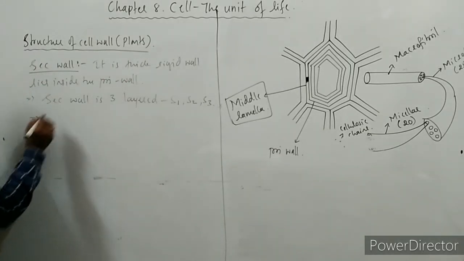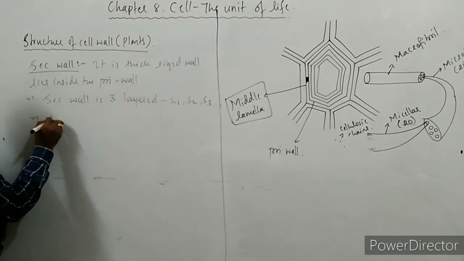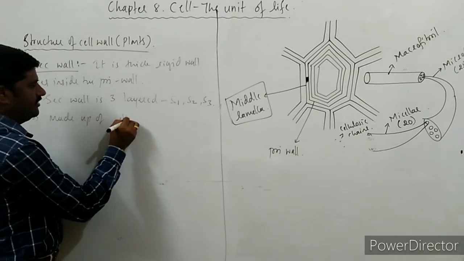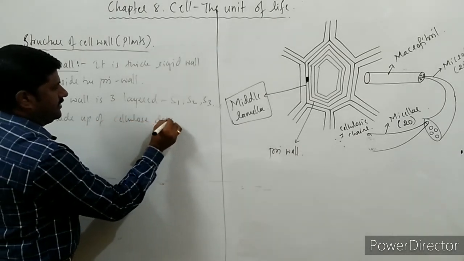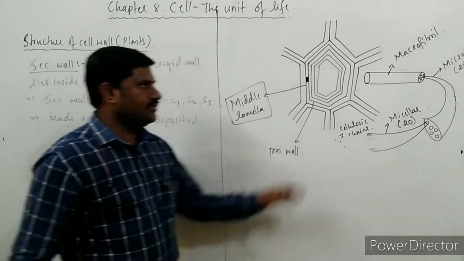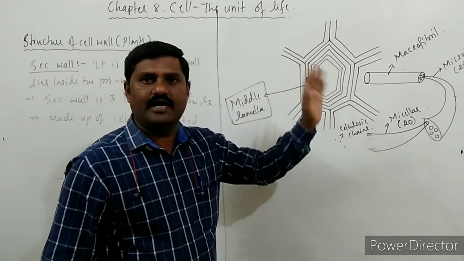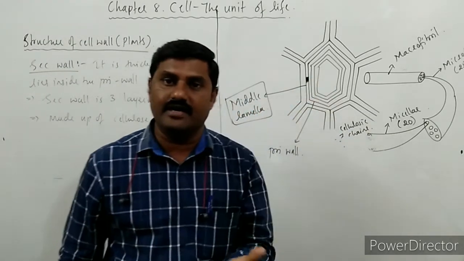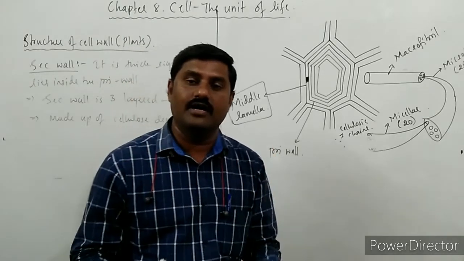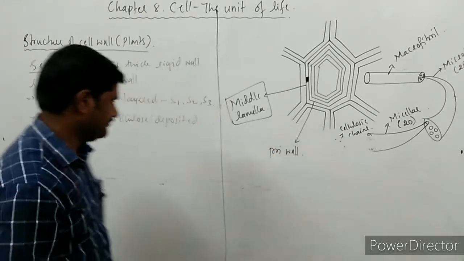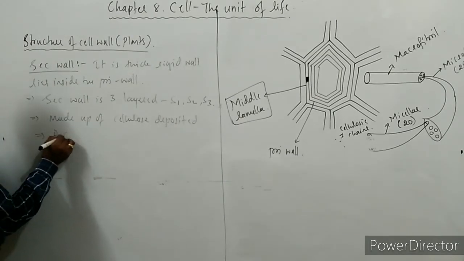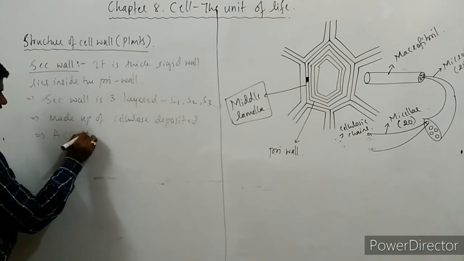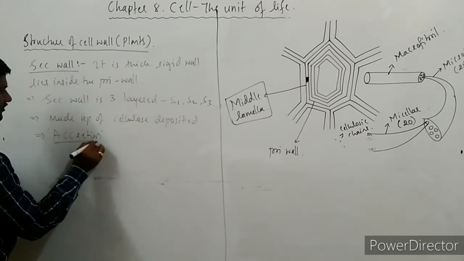The secondary wall is chemically made up of cellulose, which is deposited one above the other, meaning the layers are arranged one above the other, and this kind of growth of the wall is called accretion.